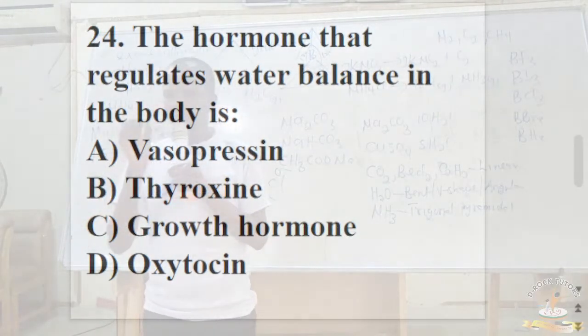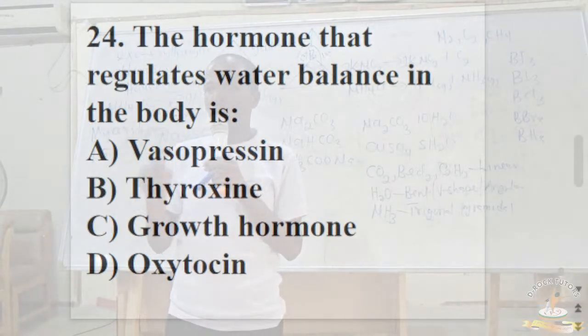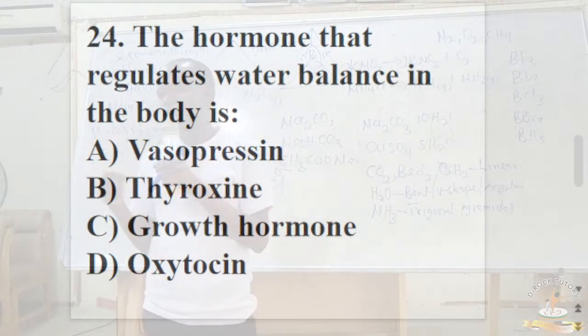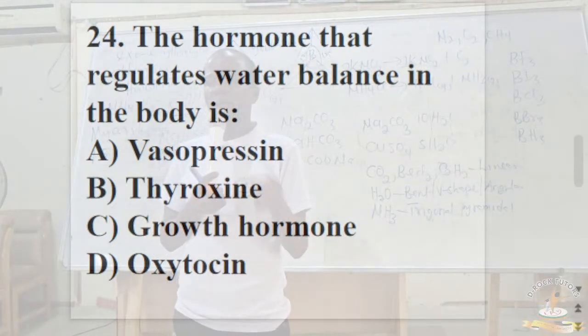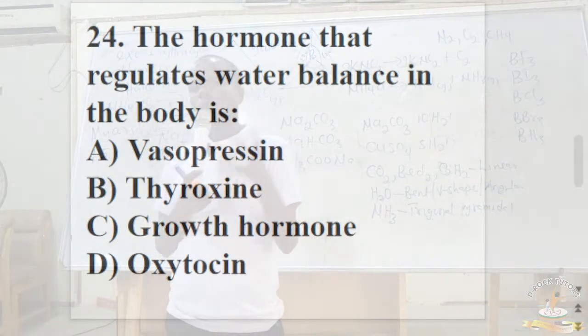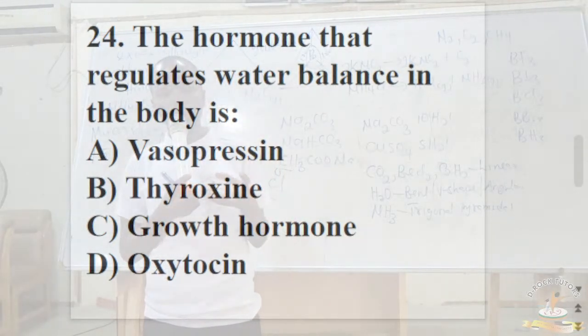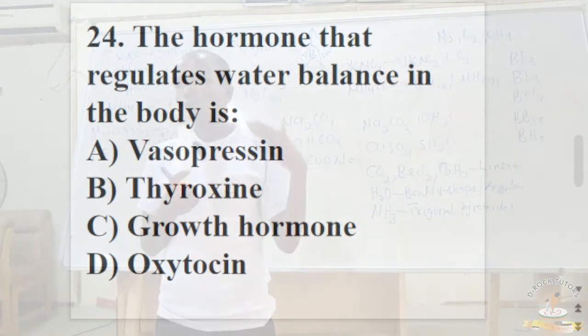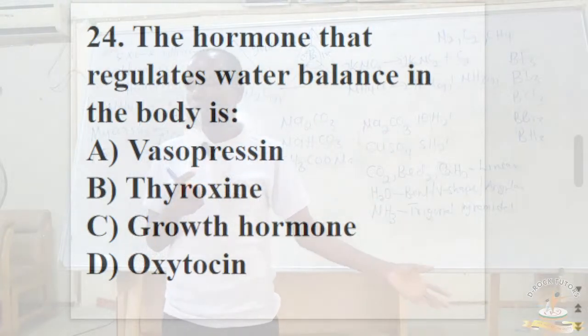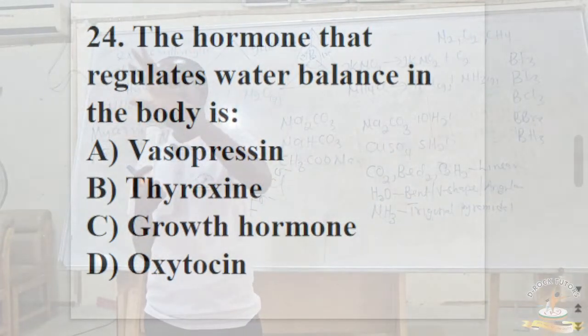Once again, the part of the nephron where concentration of urine occurs is the loop of Henle, while the part of the nephron where ultrafiltration occurs is the Bowman's capsule, and the part of the nephron where selective reabsorption of substances occurs is called the convoluted tubules. Both the proximal convoluted tubules and the distal convoluted